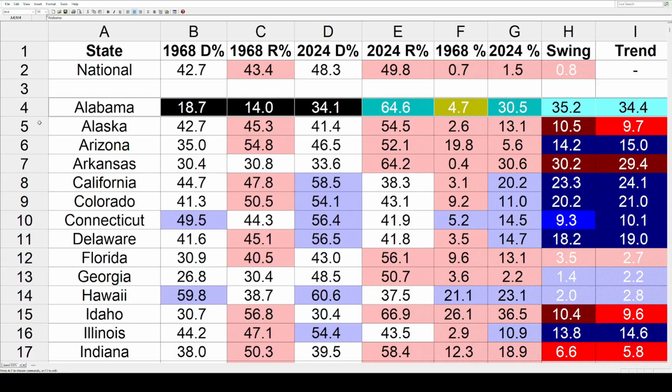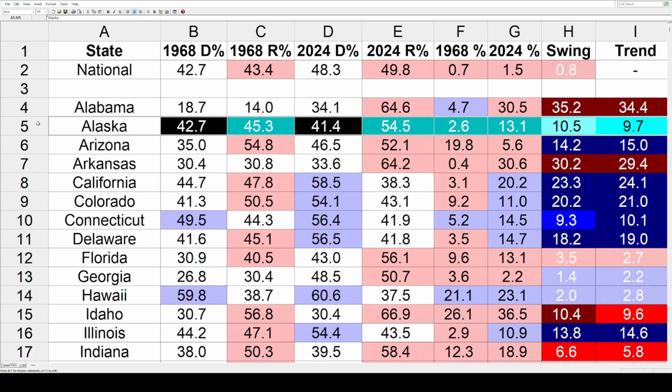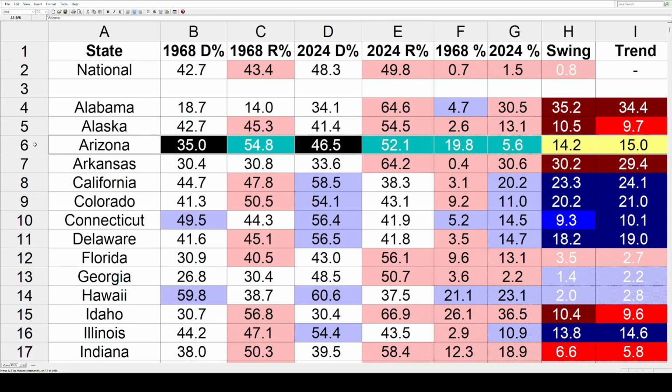There's a lot of data here. Feel free to pause it if you'd like. Let's quickly go through most of the rest of these states. Alaska had a trend toward the Republicans of 9.7. In Arizona, that state went in the other direction. It was a much bigger margin for Nixon in 68. It swung 14.2 toward the Dems in 24. And that's in the opposite direction of the country. It moved 0.8% toward the right. So once you combine those numbers, it comes out to an even 15% trend toward the Dems.